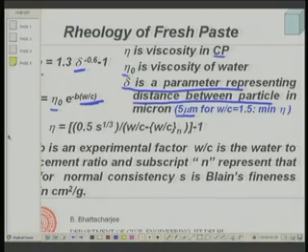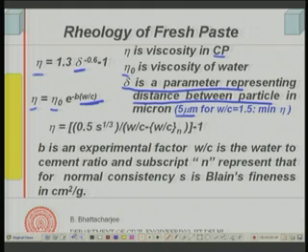The other important factor is the surface area, or the particle size distribution of the cement particles.